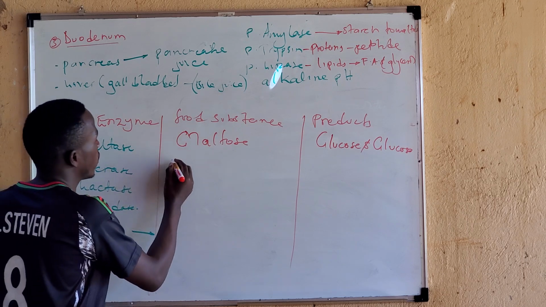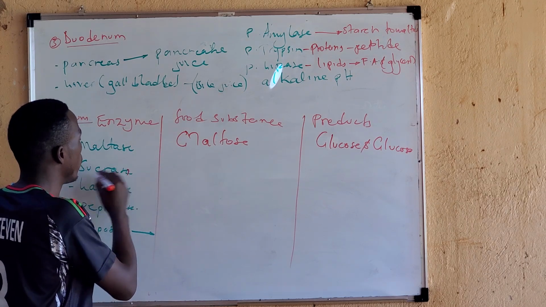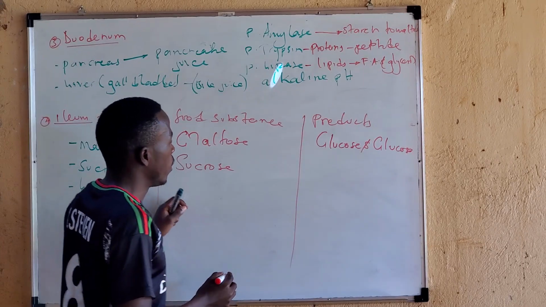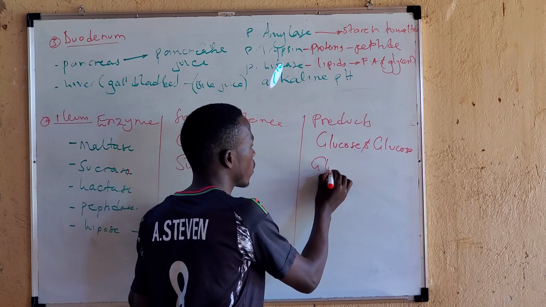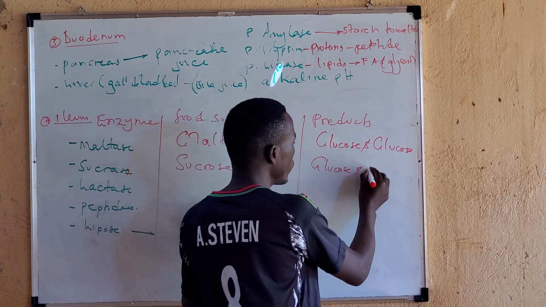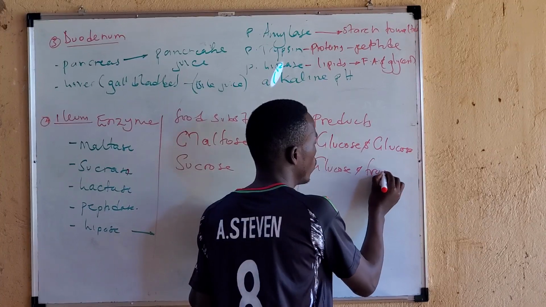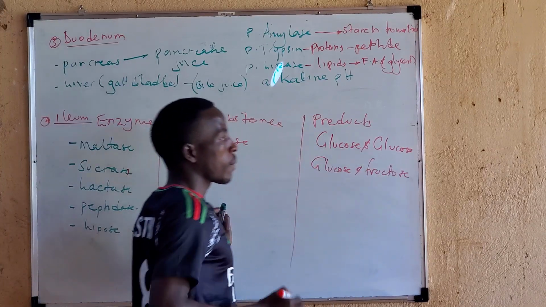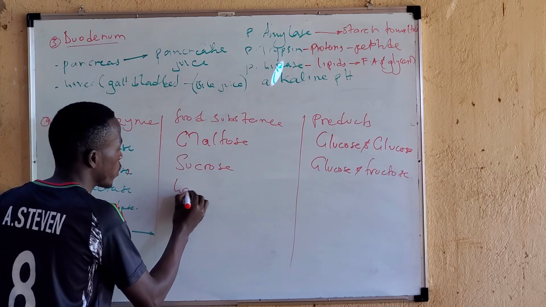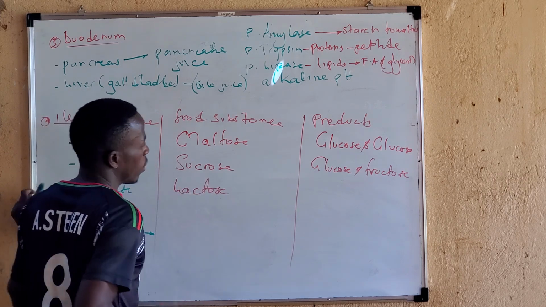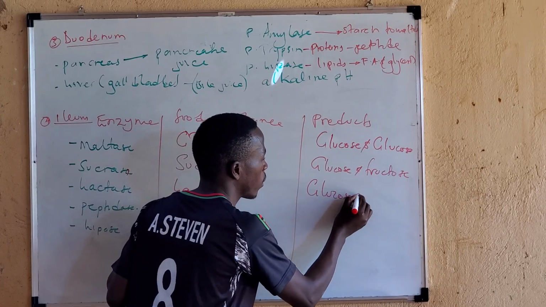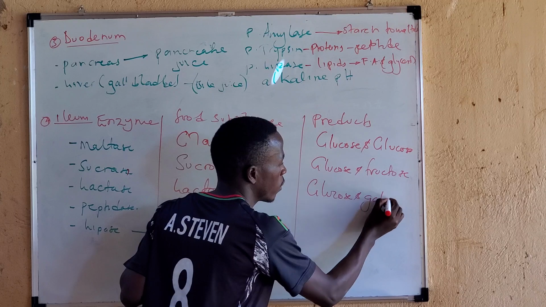Then the sucrase enzyme now breaks down the sucrose altogether into glucose and then fructose. Fructose. And then the lactase breaks down the lactose into glucose and then galactose.